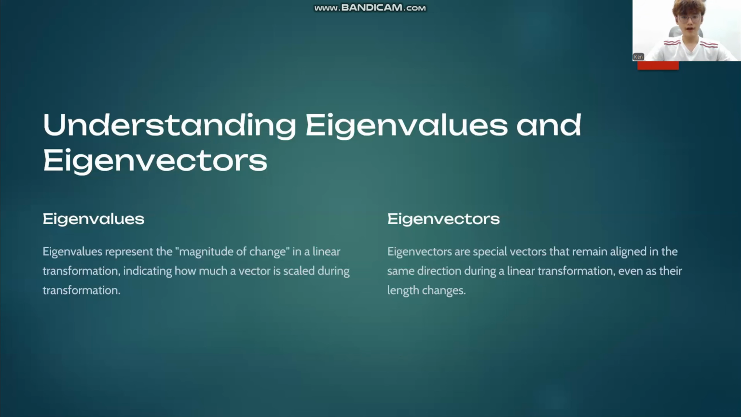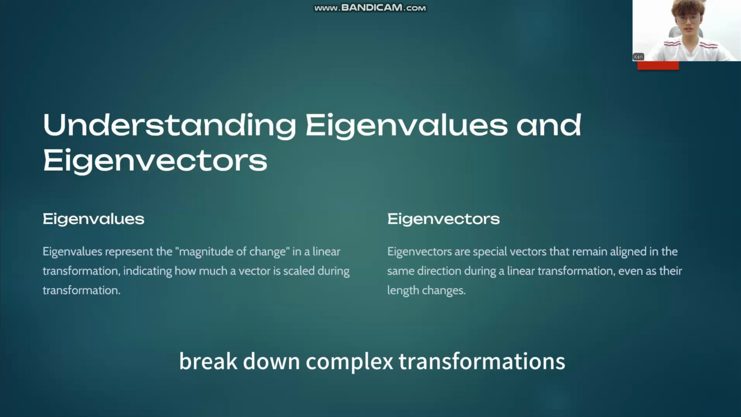Together, eigenvalues and eigenvectors reveal the underlying structure of linear transformations. They simplify the analysis of systems and allow us to break down complex transformations into more manageable pieces.